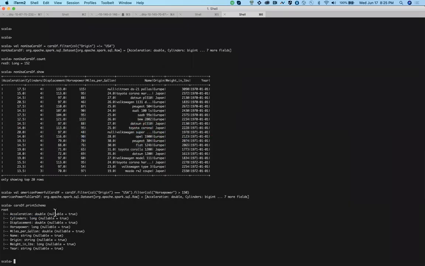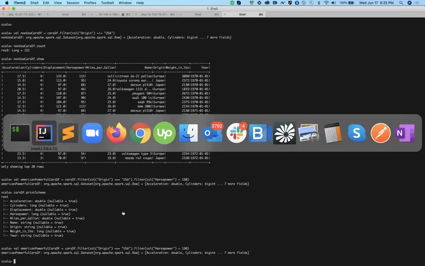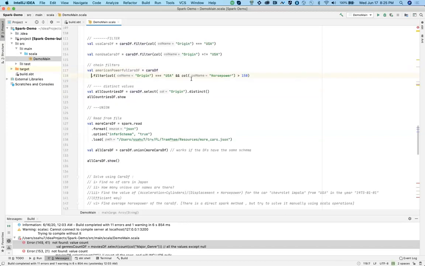So if you see, you can have multiple filters in a single line. And when I say line, Spark is independent of the spaces. So what I mean is, let's say you are writing something like this. This is equivalent to writing something like this.